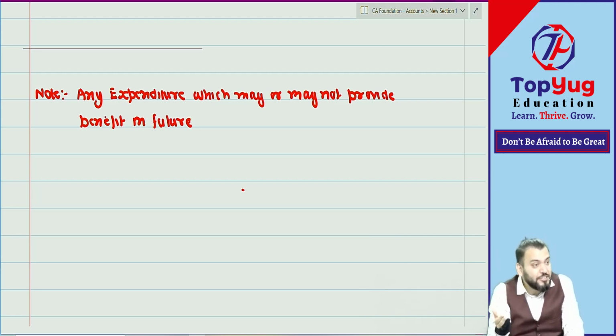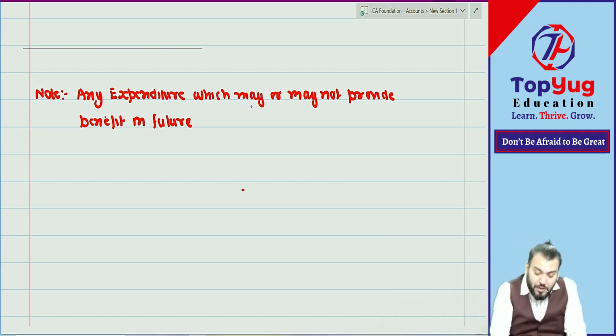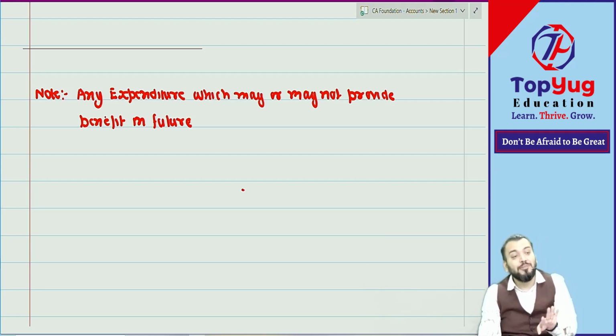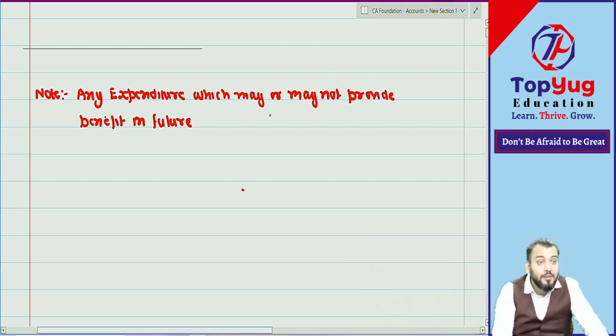Now that expenditure may or may not provide benefit. So whenever such expenditure is done, we are not sure about benefit. The question is whether it will be revenue expenditure or capital expenditure. Whenever we are not sure about benefit, it will also be revenue expenditure. It will be charged to PL as an expense immediately. Understood? So any expenditure which may or may not provide benefit in future